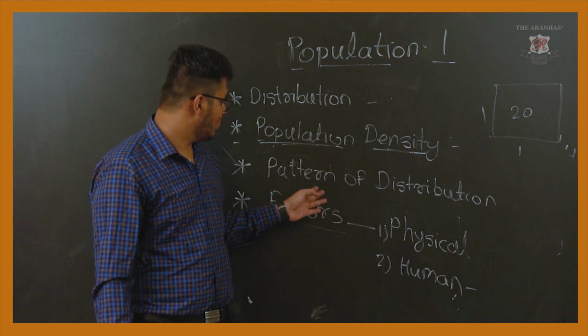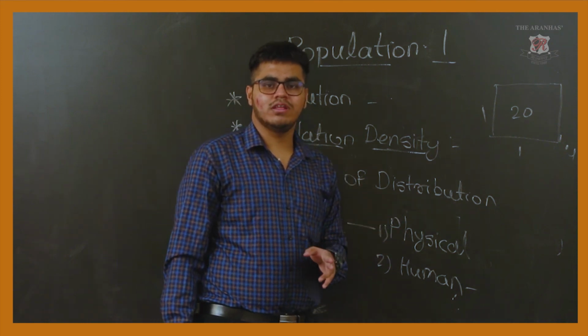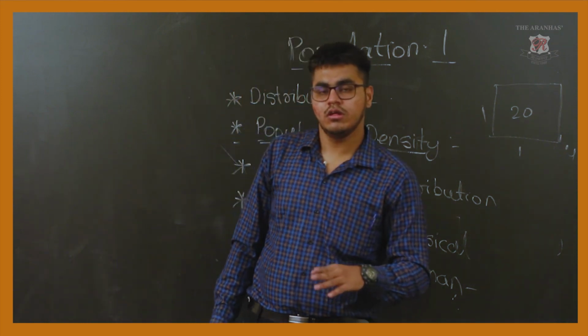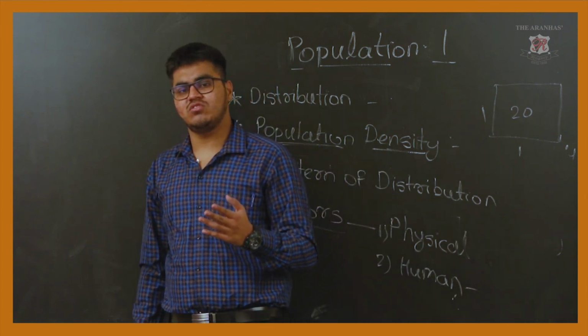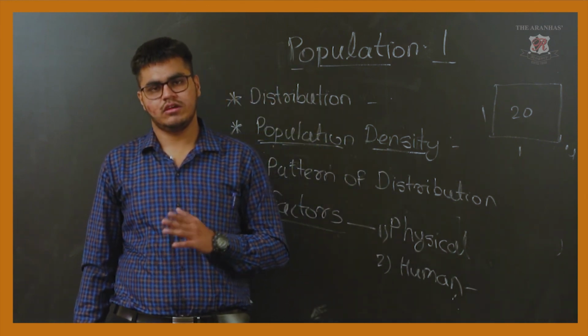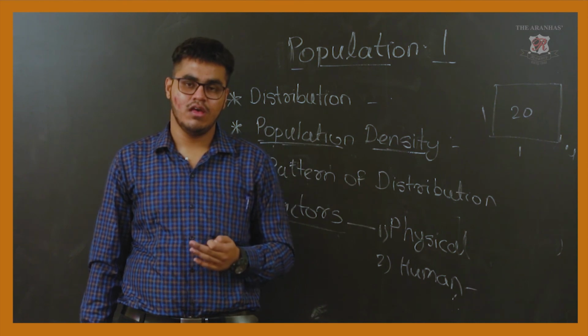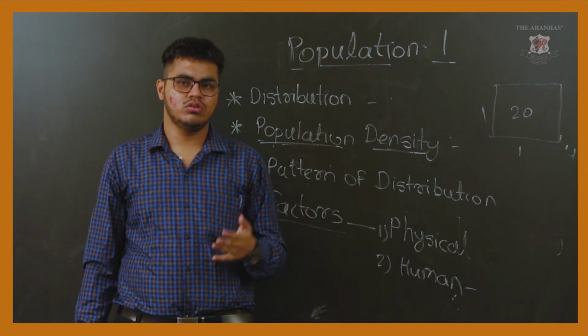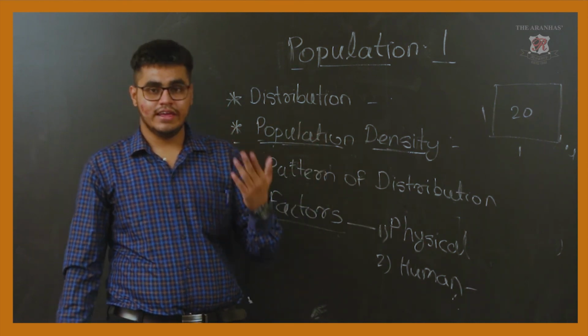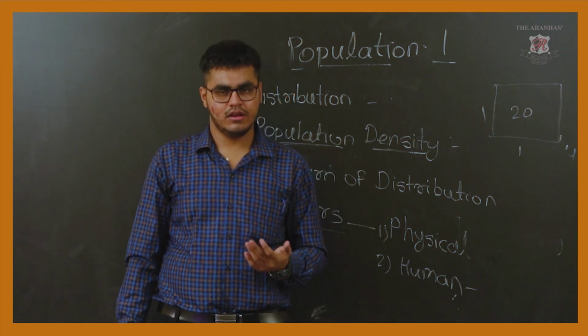Then we studied the mountainous and hilly regions. The mountainous regions are sparsely populated, and in the hilly regions the population is less. We studied the reasons also: the steep slope, the high elevation, and the low temperature.